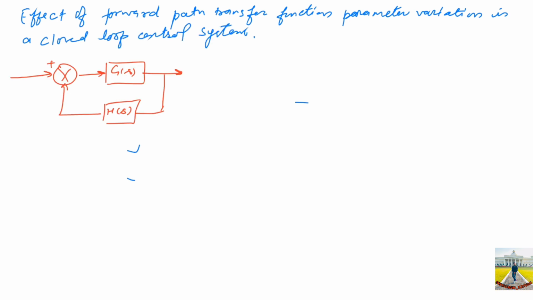Let's say this is your input R(s), output C(s), H(s) is your feedback, and G(s) is your forward path transfer function. In the case of the closed loop system, let's find the overall closed loop transfer function M(s), which is C(s) over R(s), and as we know, that equals G(s) over 1 plus G(s)H(s).